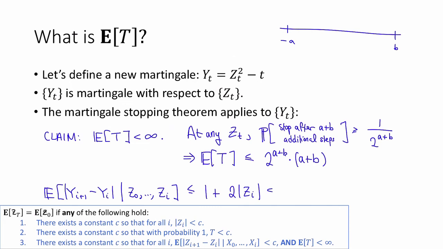And this in turn is at most 1 plus 2 times the maximum of a and b. Because if we haven't hit the stopping time yet, z sub i is always going to be at most a or b in absolute value. And once again, technically, we should replace z sub i with some z sub i twiddle or something like that. Okay, so thing 3 is satisfied by these y sub t's with stopping time capital T. Great.